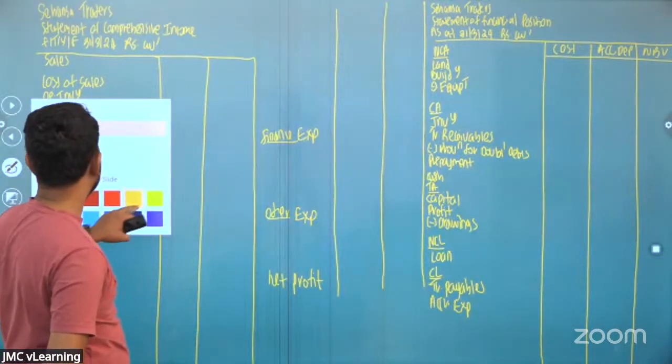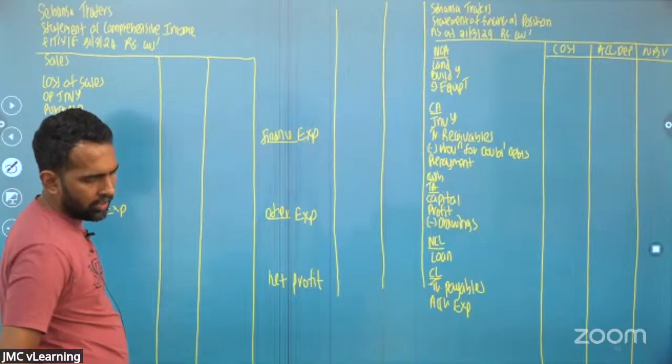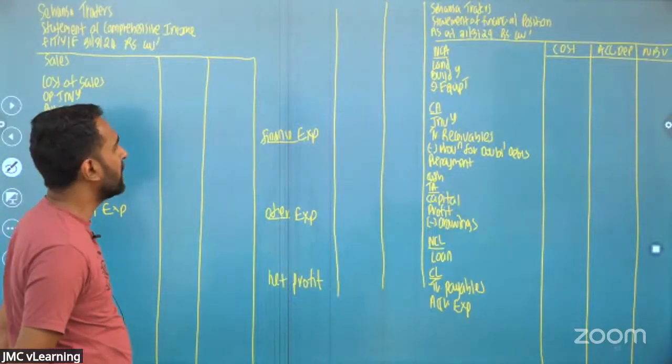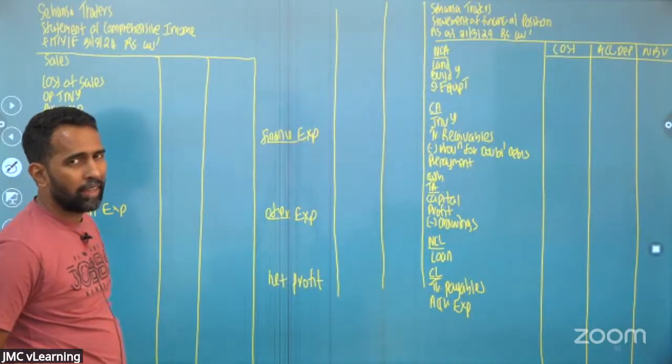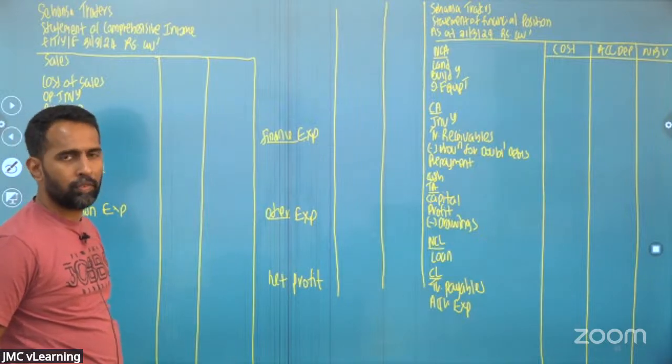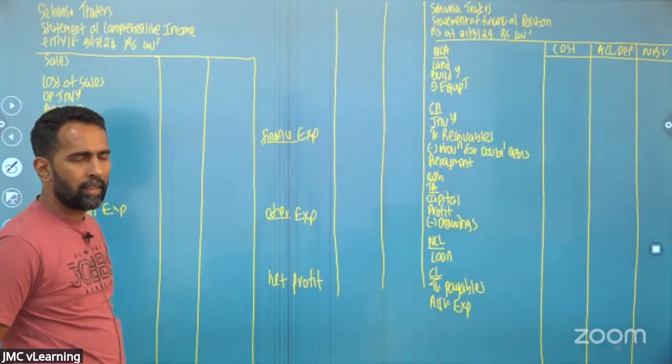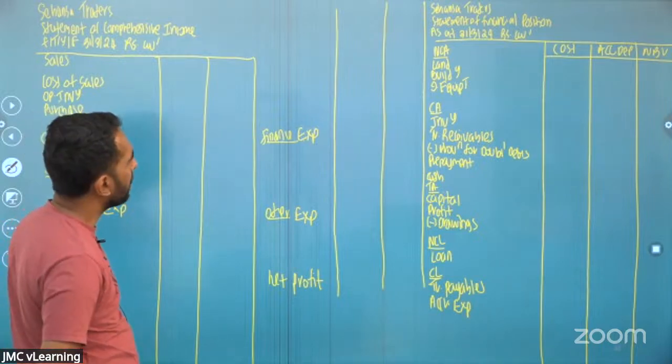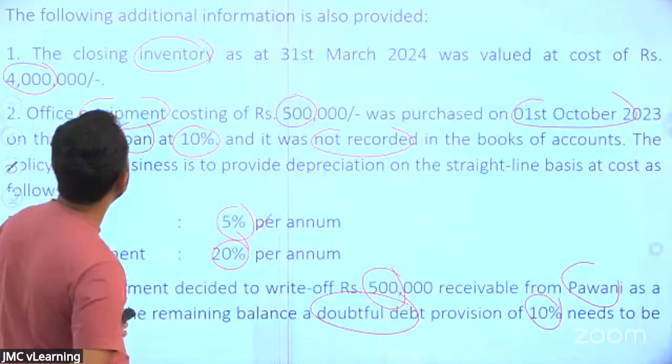Right. Let's start. Let's start. Don't worry, it's not a difficult question. So all prop is easy. If you arrange them in the difficulty order, I would say correction of errors would be a little difficult, right? And solve prop is not a difficult thing. Right, let's start. It's very easy.